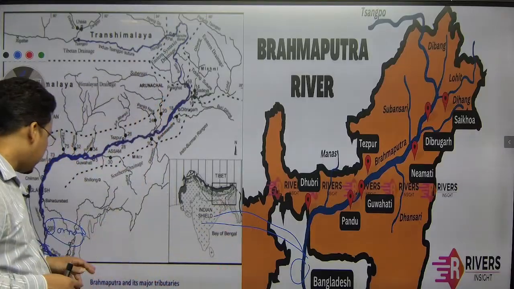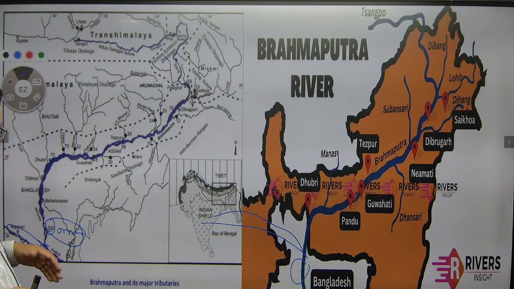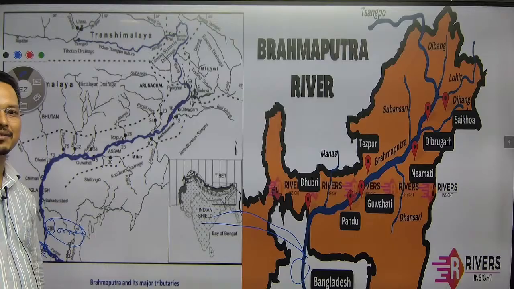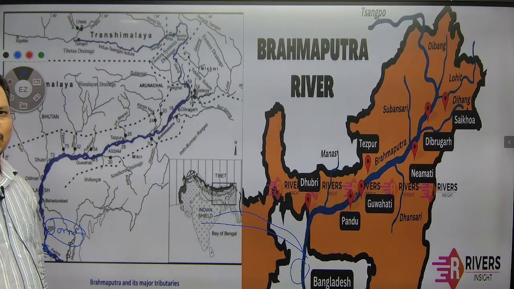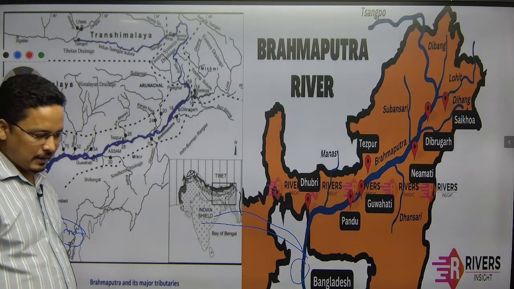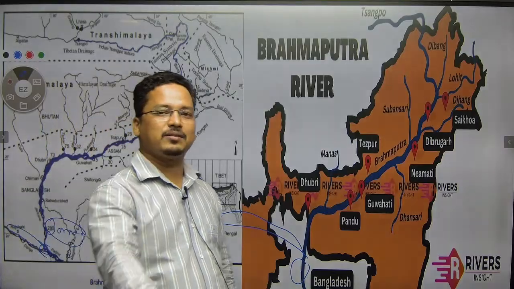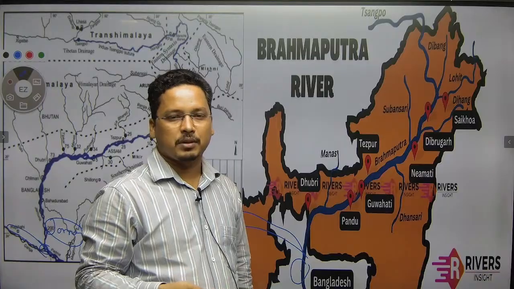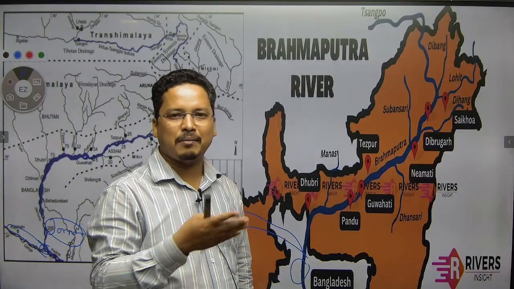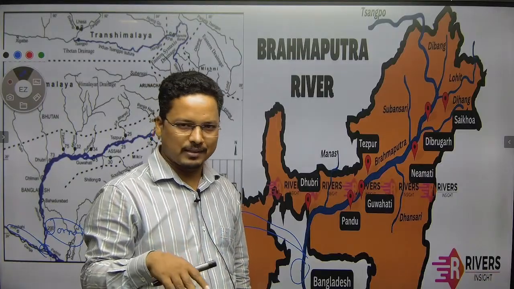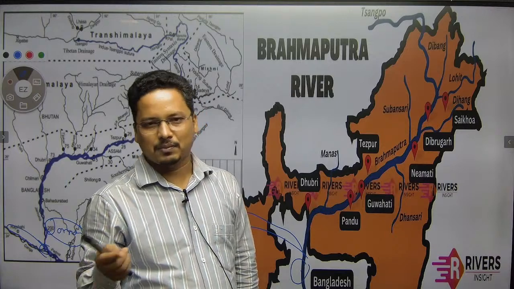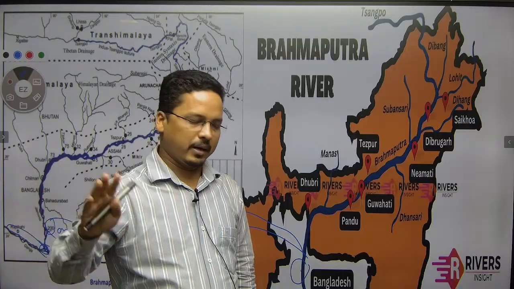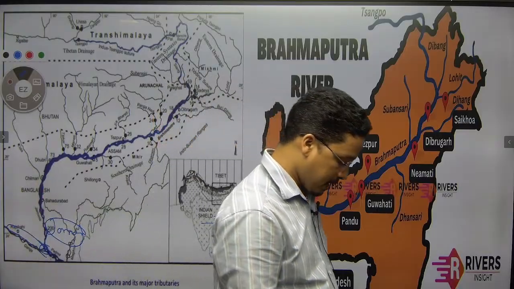Then another river will come and meet, and then it will be the Meghna. What? The Barak river. In Bangladesh it is known by a different name, but in the Indian part it is the Barak river, which originates in the northeastern region and passes through Manipur, Mizoram and Assam and enters Bangladesh territory. Then it meets the Padma and becomes the Meghna, which falls into the Bay of Bengal.